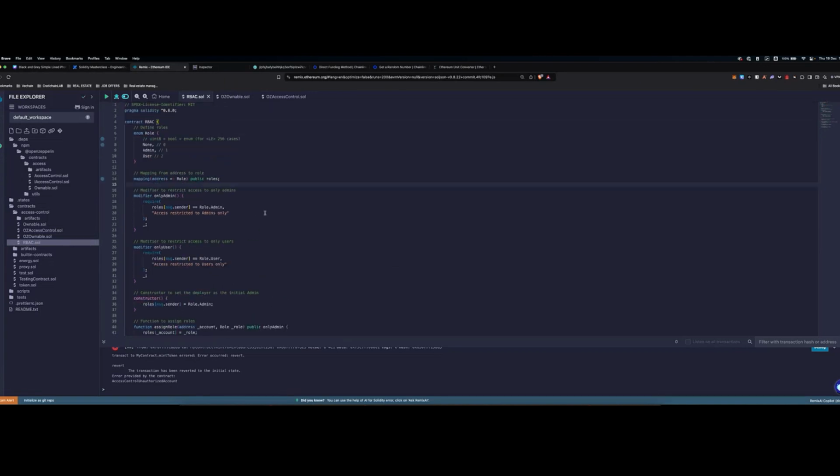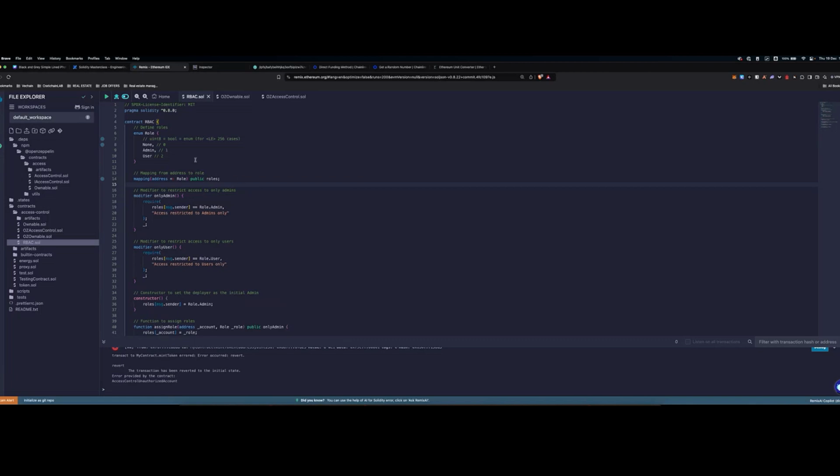What is Remix? Remix, if you haven't seen it before, is basically a web-based IDE for building, compiling, and also deploying smart contracts. It has a lot more features. I know it's evolved in time. You can even do testing, etc. But for our purpose, it will simply allow us to see the contract, compile the contract, and interact with it.